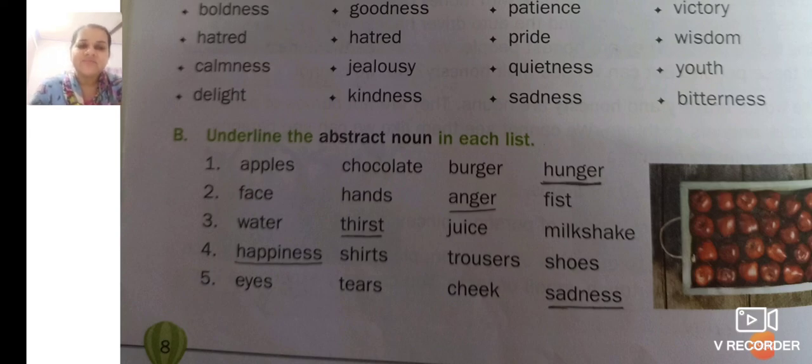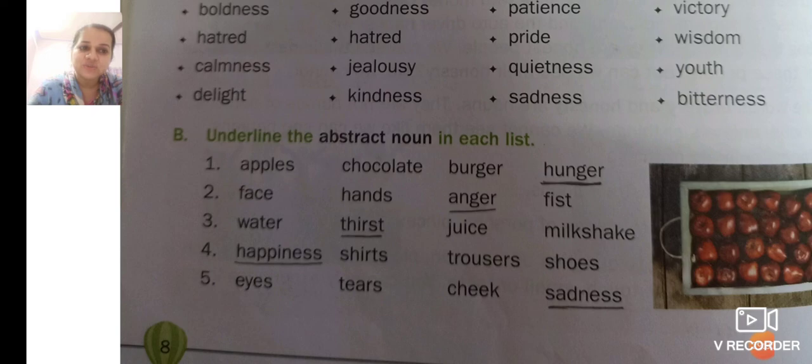Now the second one is face, hands, anger, fist. You can touch your face, you can touch your hands, you can touch your fist. But can you touch the anger? No. You can touch the angry person, but can you touch the anger? No. So anger is the abstract noun.